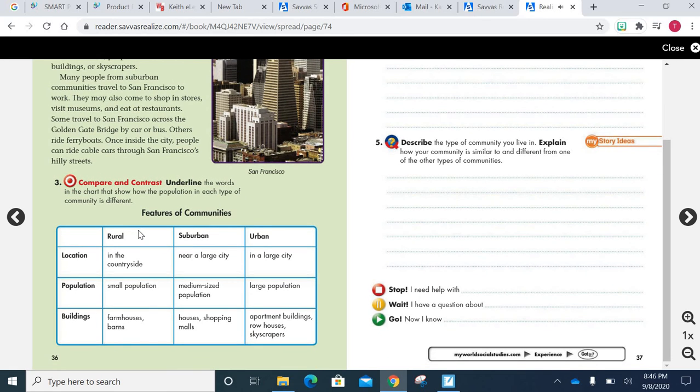3. Compare and contrast. Underline the words in the chart that show how the population in each type of community is different.